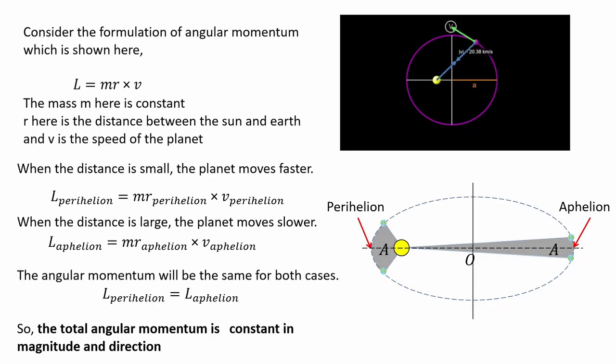Considering the formulation of angular momentum as shown here, m is the mass and it is constant. The r here is the distance between the Sun and Earth, and v is the speed of the planet. When the distance between the Sun and Earth is small, the planet moves faster. Its angular momentum is given here. When the distance is large, the planet moves slower. So we see the inverse relation between the distance and speed. This results in a constant amount of angular momentum with its direction pointed perpendicular to the plane of the speed and distance.